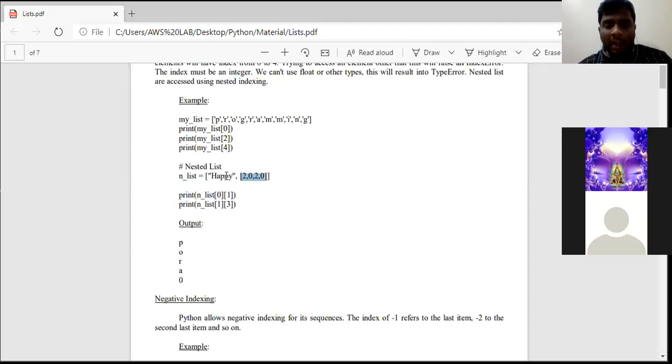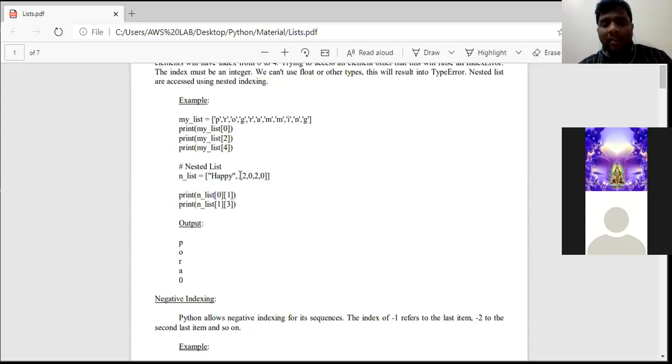In the nested list, when we consider an individual element, as I said, this whole thing is in the 0th element only. When we mention only this particular 0th index, H will be in 0, A in 1, P in 2, this P in the third index, Y in the fourth index.